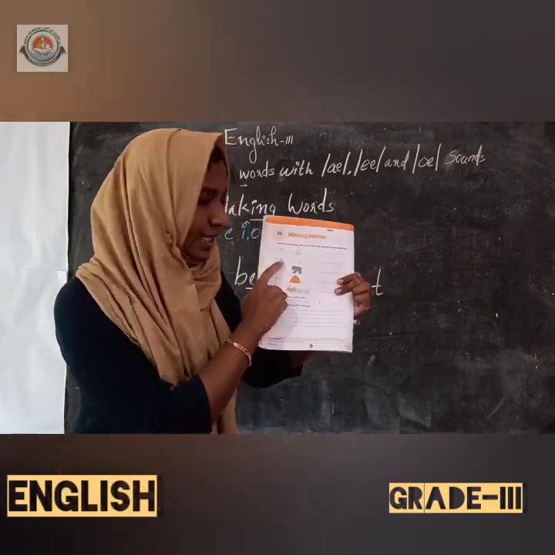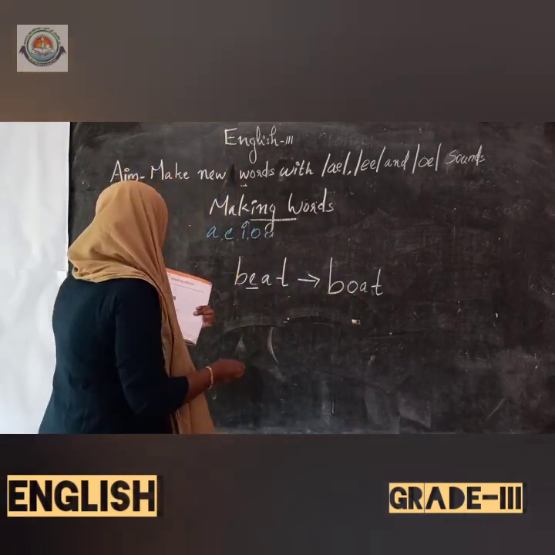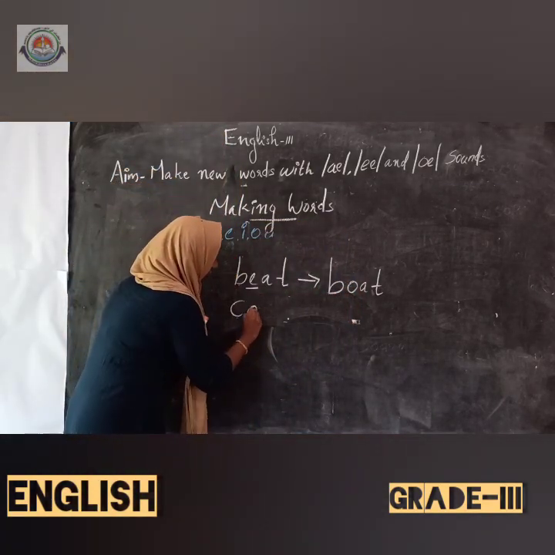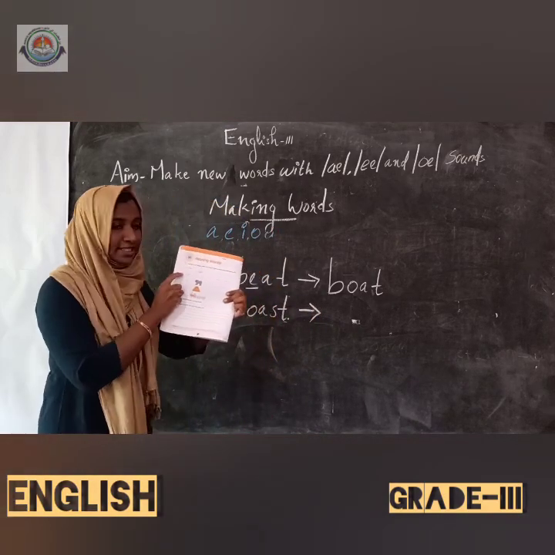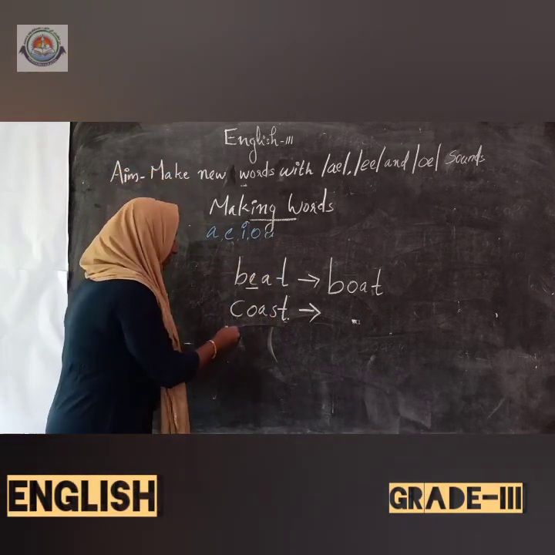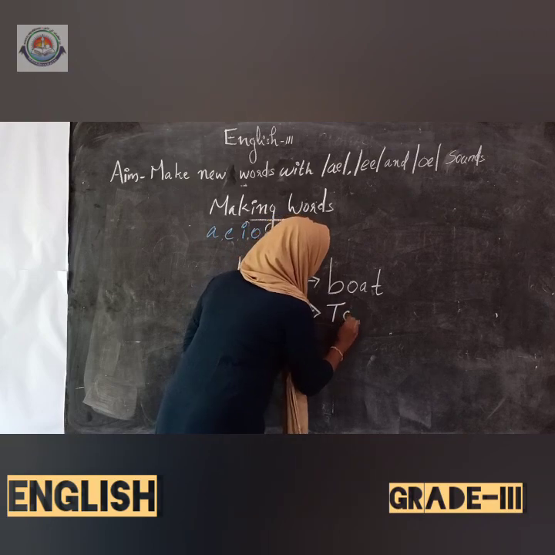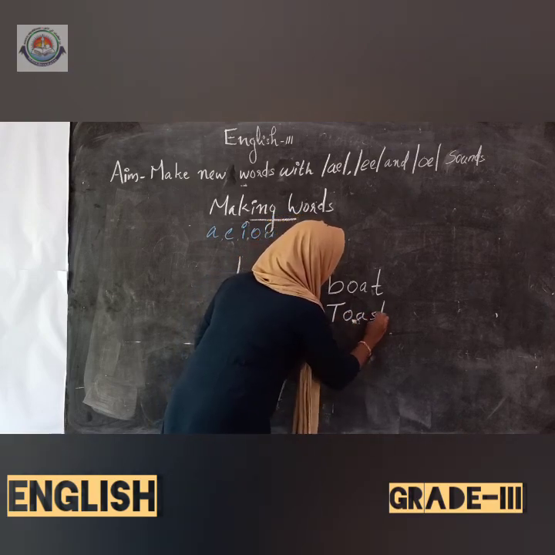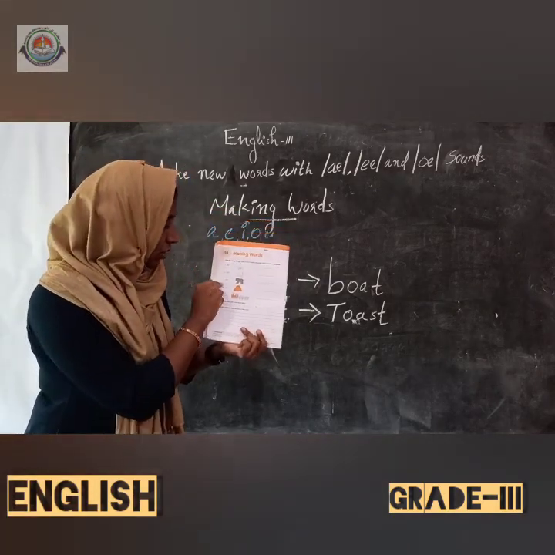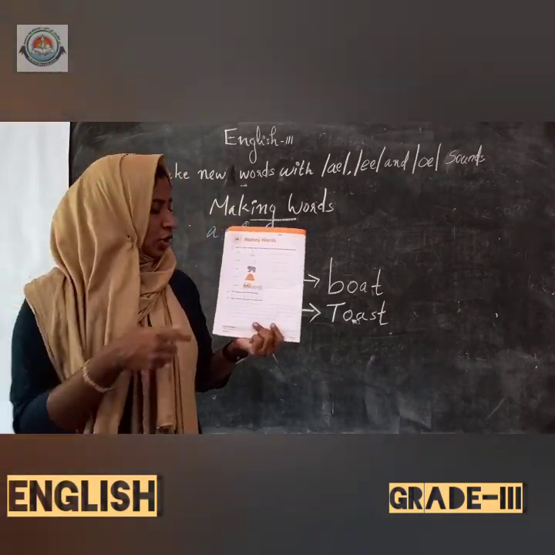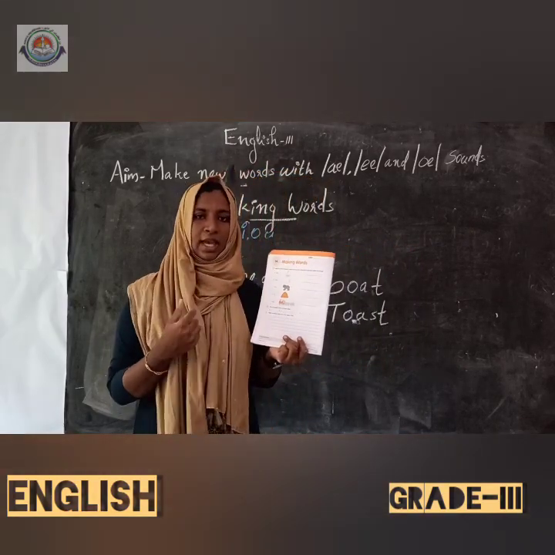Likewise here it is coast, and this is the picture of toast. Yes. So C-O-A-S-T, and it is the picture of toast. So we have to change the first letter C, and instead of that we add T. Then it becomes toast. Is it clear to you, children? Similarly, you have to do C, D and E.